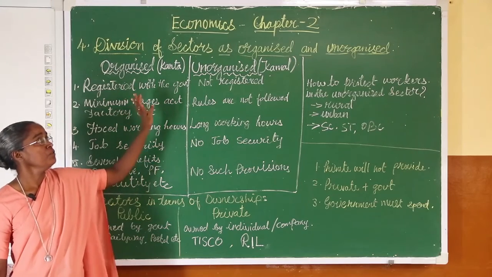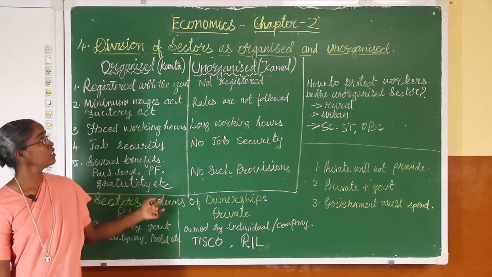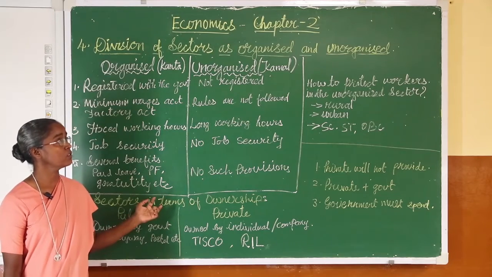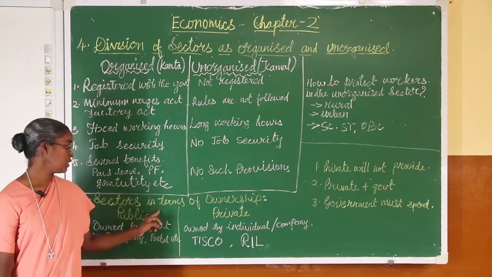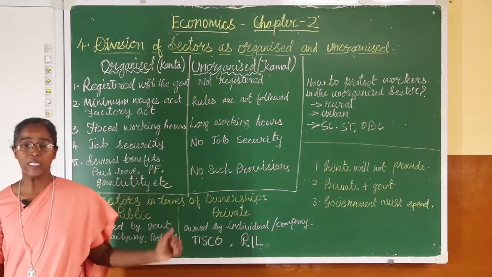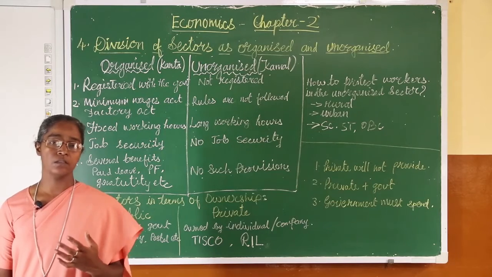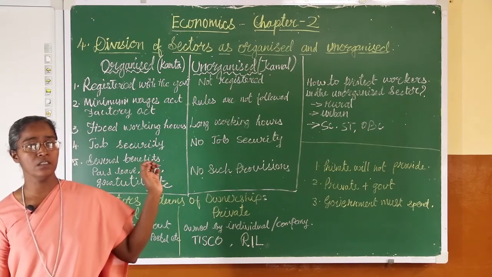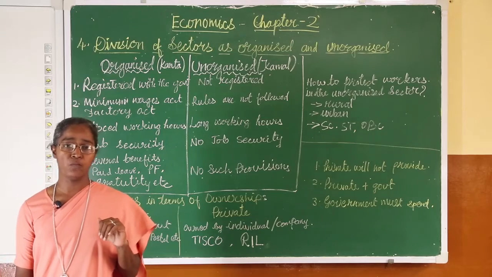We will continue the last two topics of this chapter, that is division of sectors as organized and unorganized, and the last topic is sectors in terms of ownership. Before learning these two topics, I would revise the topics that we have learned in this chapter 2, that is sectors of the Indian economy.